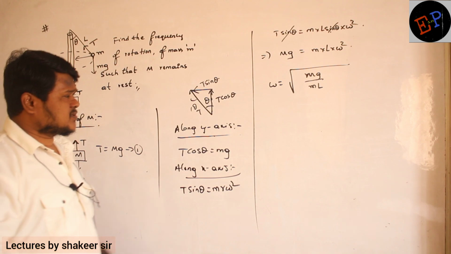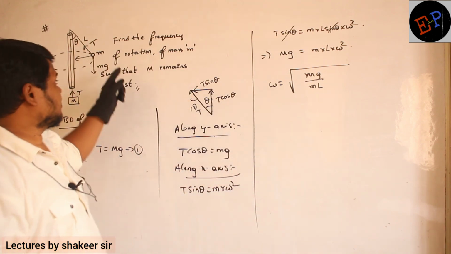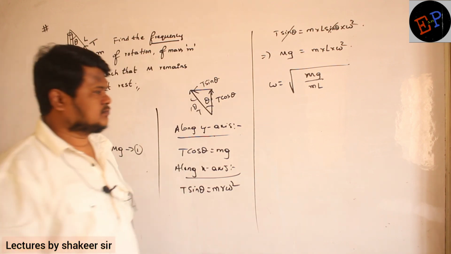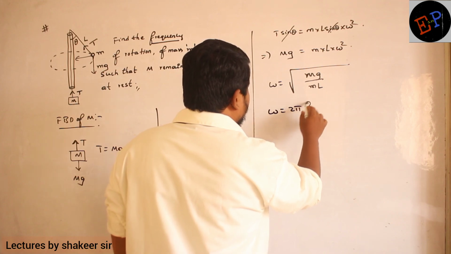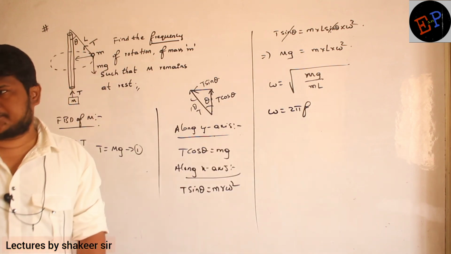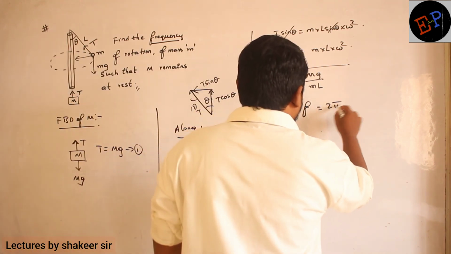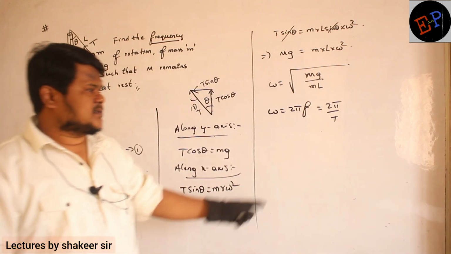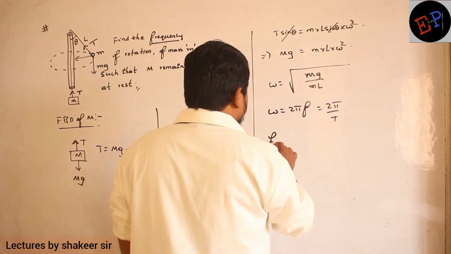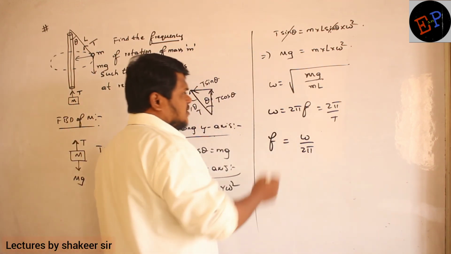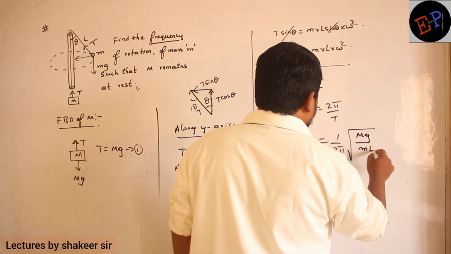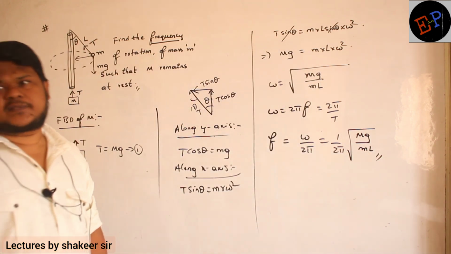But I am not supposed to calculate angular velocity. I am supposed to calculate the frequency of rotation. Then what is the relation between omega and frequency? Omega is equal to 2 pi into f. This relation also we have. Angular velocity is 2 pi times the frequency. Or you can write 2 pi divided by capital T also in terms of time period. This is the equation in terms of time period, and this is the equation in terms of frequency. So what is the frequency? Frequency is equal to omega divided by 2 pi. So just write here: 1 by 2 pi square root of capital Mg divided by small m. So this is the equation for my required frequency. That's it. Fine.